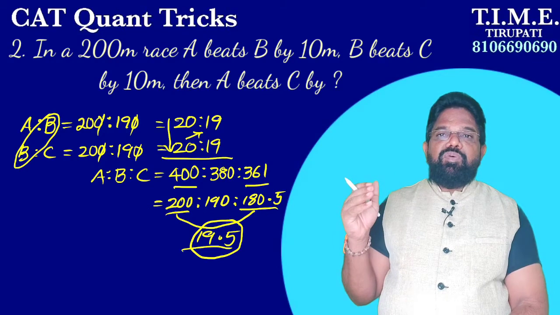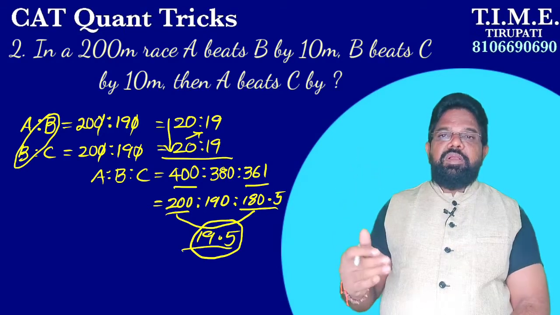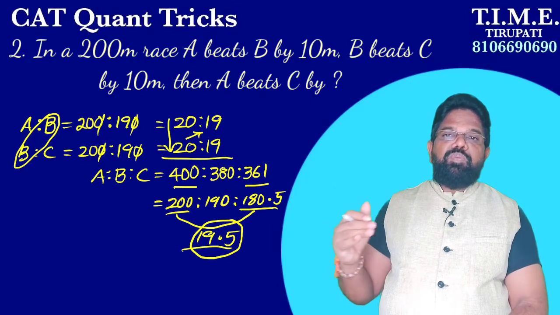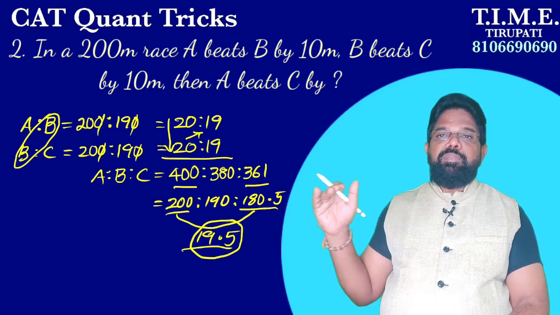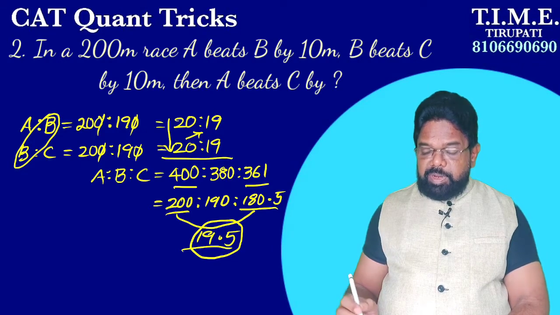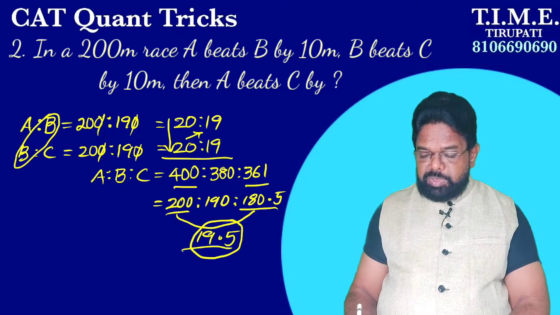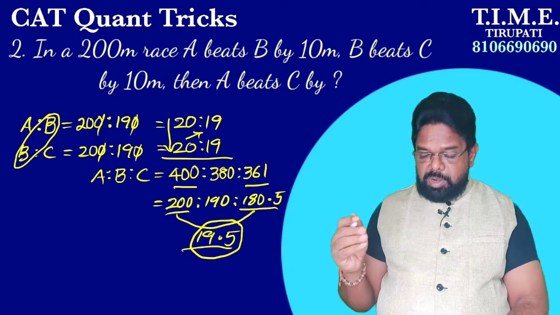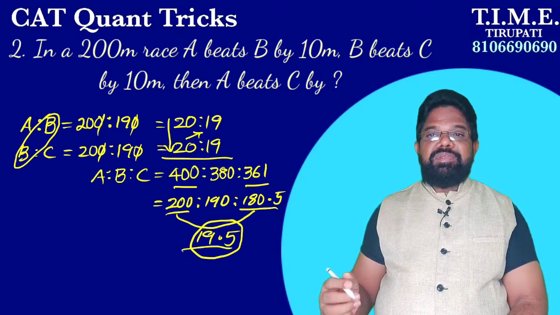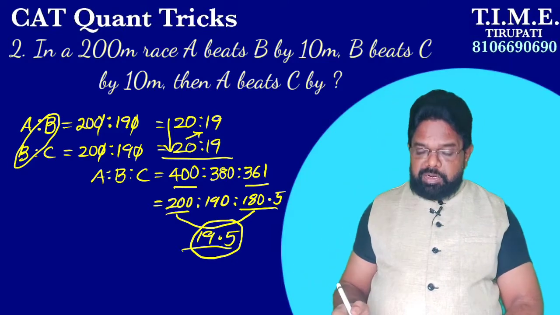The length of the race is 200, but here A is 400, so convert it into 200 by dividing the entire ratio by 2. You get 200 is to 190 is to 180.5. Now A is 200, C is 180.5, so how much less is it? 19.5. So A beats C by 19.5 meters, that is our answer.